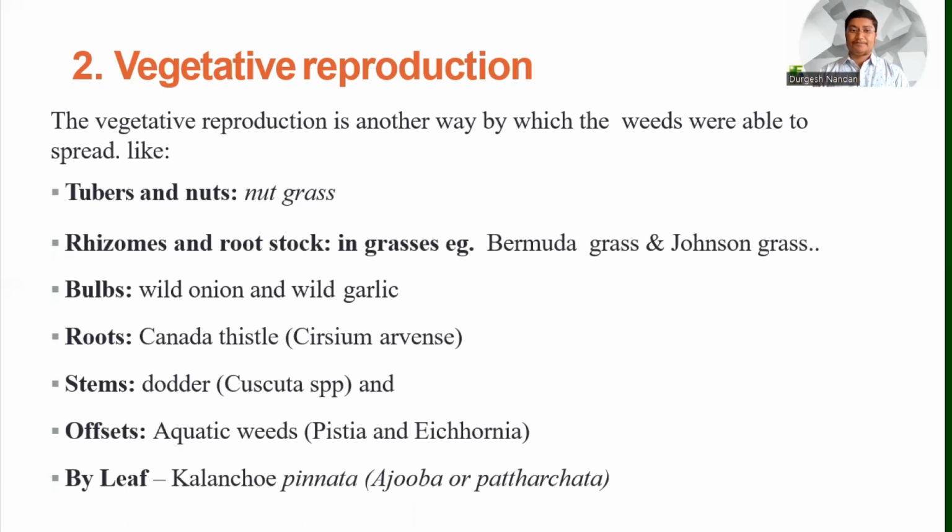Like some plants can reproduce by rhizomes, root stock, stem, and leaf also. Seed production is another one. Seed production is the main part, but along with seeds they also contain two or three other methods to reproduce. So that is what makes vegetative reproduction special to weeds.